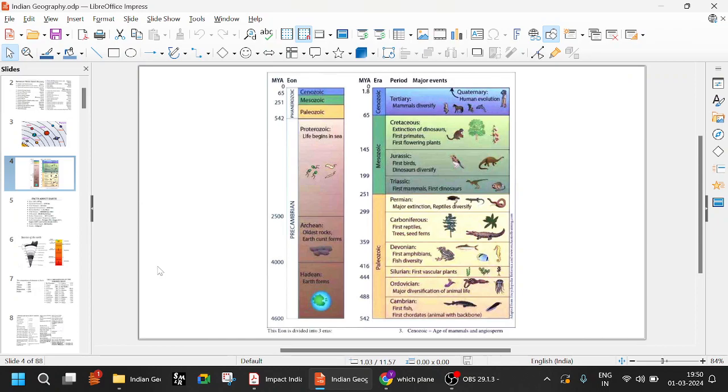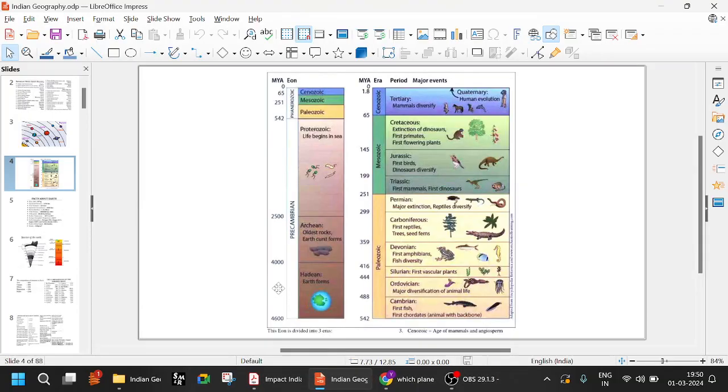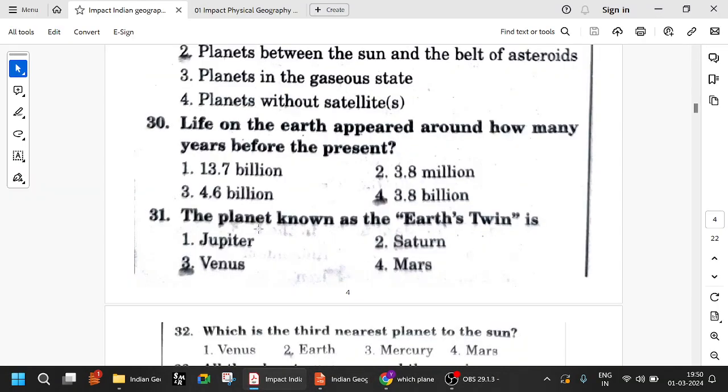So if you observe this, try to observe Cenozoic, Mesozoic, Paleozoic. You can see first, fish, animals with backbone, around all these eras. Remember this: Paleozoic, Mesozoic, and Cenozoic. Try to remember all these things. Anyway, let's continue. So 3.8 billion years ago, life appeared on Earth.